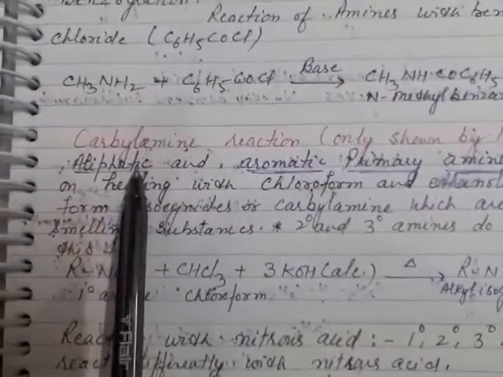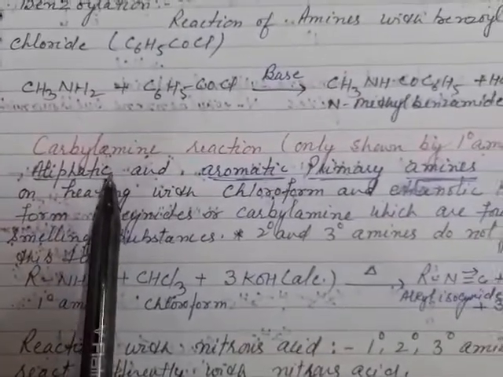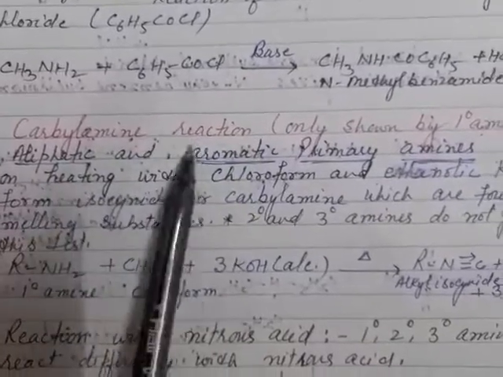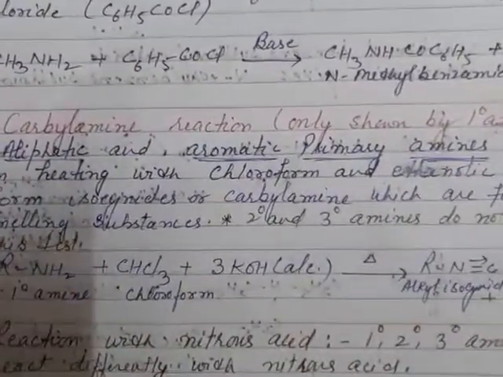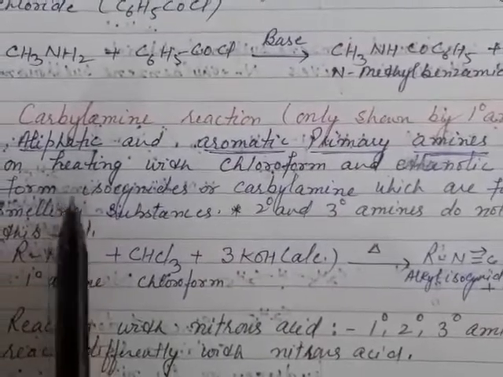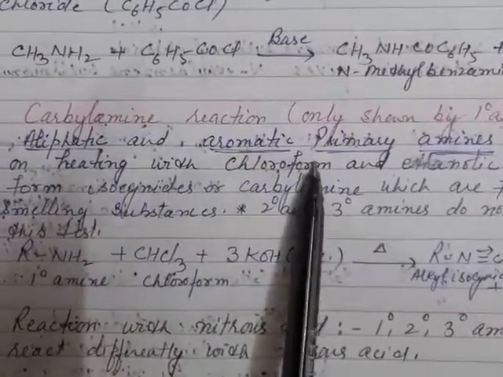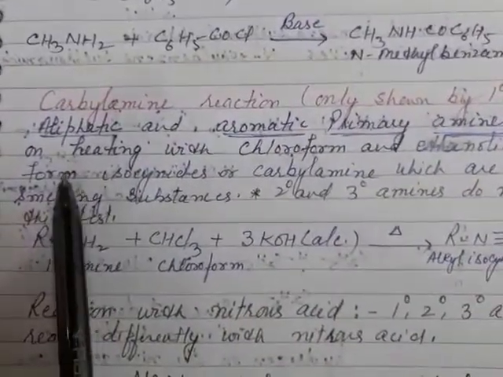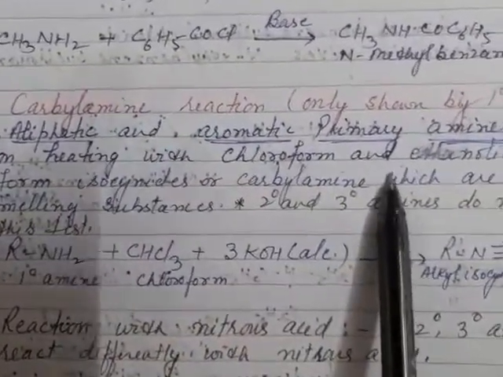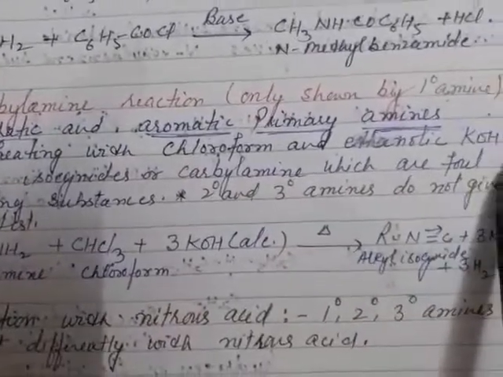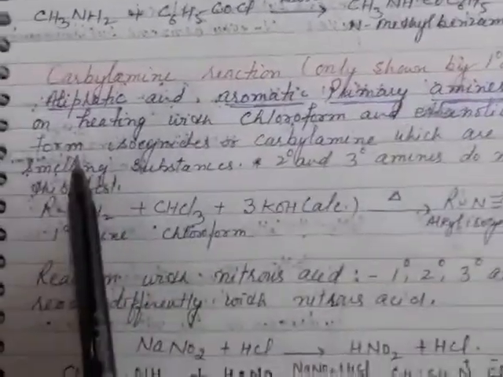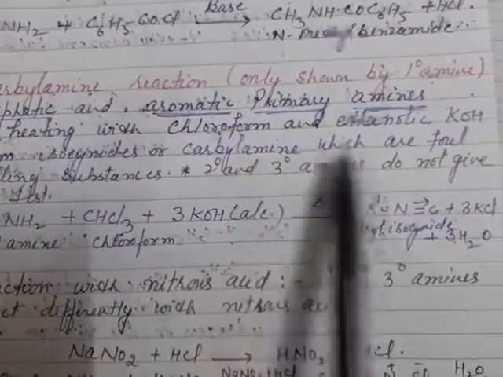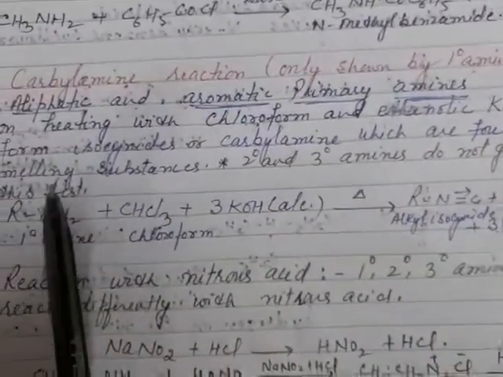Next, a very important reaction, that is the carbylamine reaction. The carbylamine reaction is shown only by the primary amines. Whether aliphatic or aromatic, primary amines on heating with chloroform and ethanolic KOH form isocyanides or carbylamines, which have a bad, foul smell.